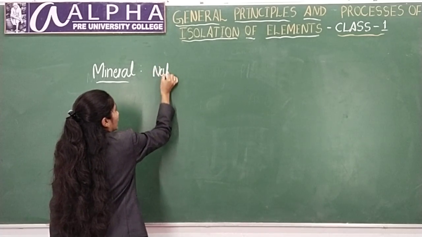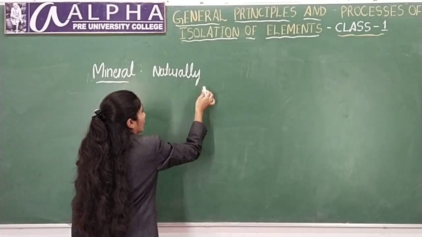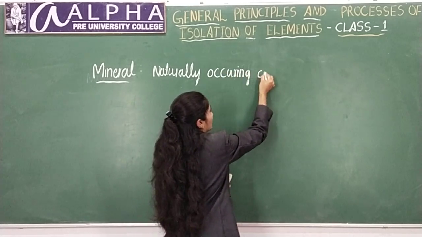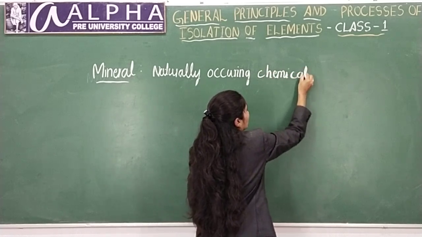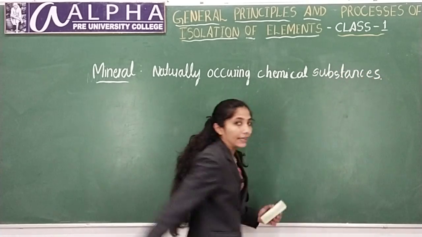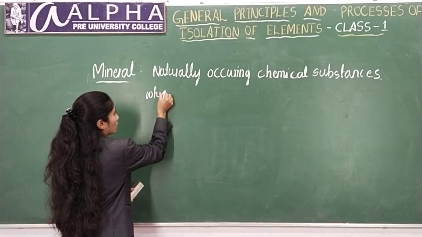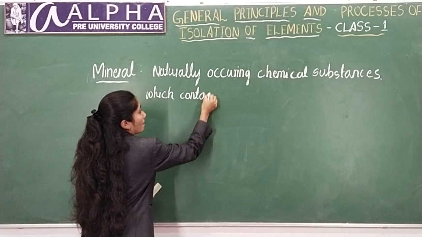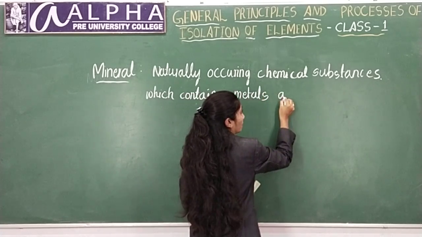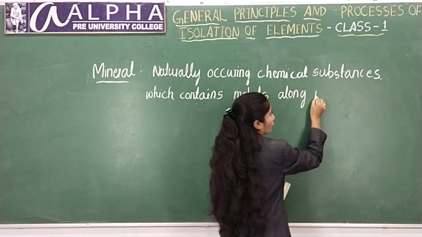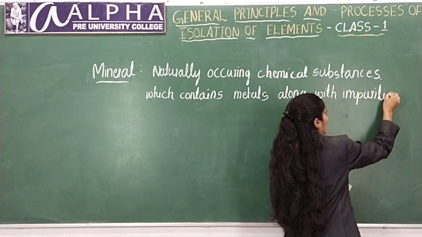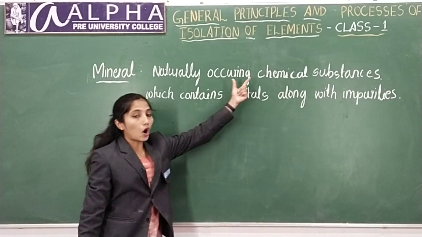Minerals are naturally occurring chemical substances which contain metals along with impurities. This is the definition of a mineral.